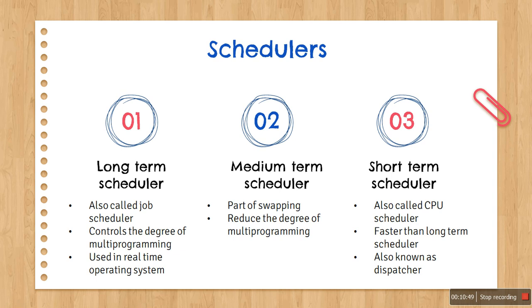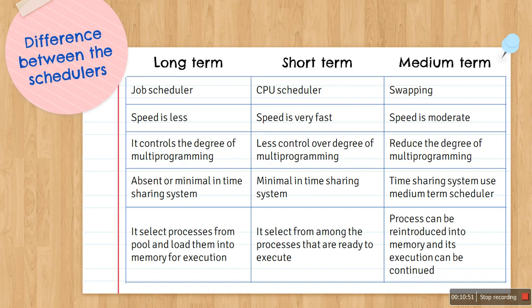So this was all about long term, medium term and short term scheduler. If you want to compare them, you can compare in this way. This is a job scheduler, this is a CPU scheduler, and this is swapping. Its speed is less, this is very fast, and this is moderate, between these two. Then the long term scheduler controls the degree of multiprogramming, the short term has less control over the degree of multiprogramming, and the medium term actually reduces the degree of multiprogramming.